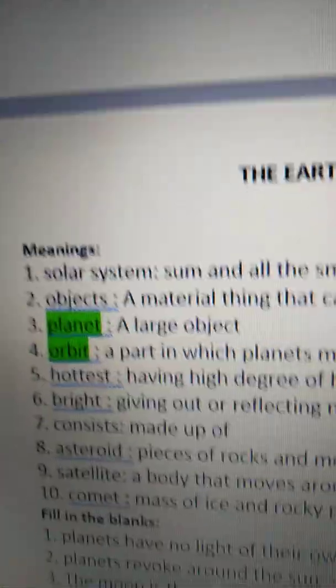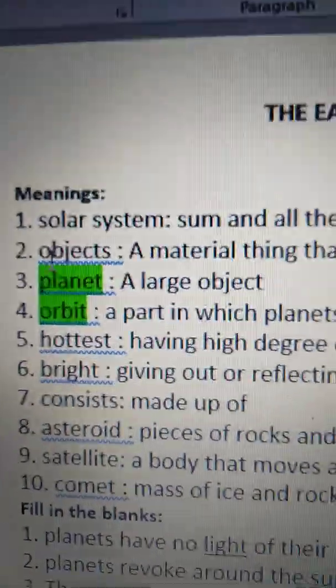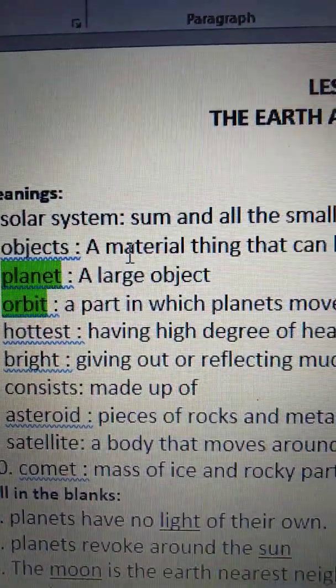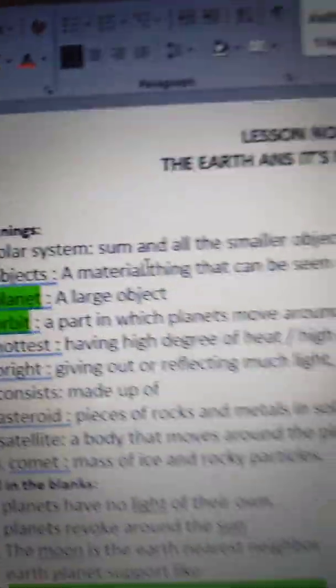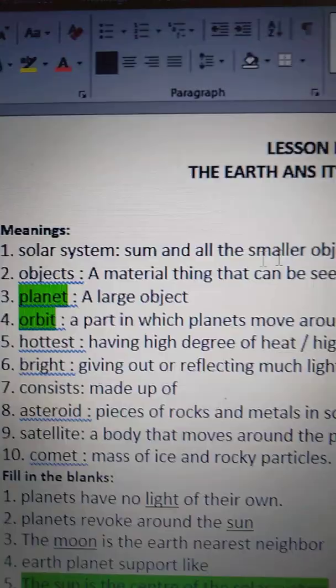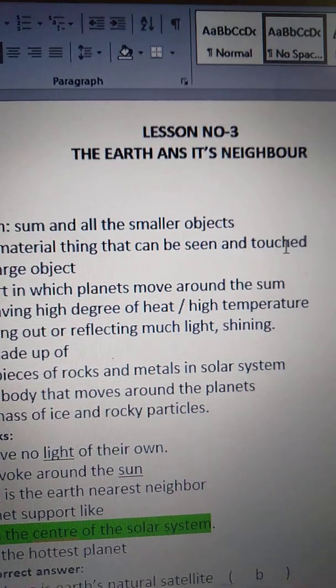See, meanings. First one is solar system. Solar system means the sun and all the smaller objects. Objects means a material thing that can be seen and touched.